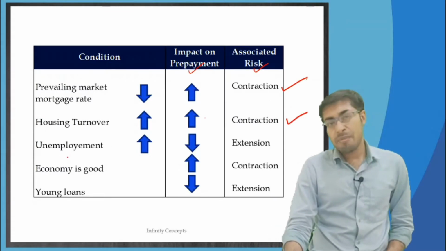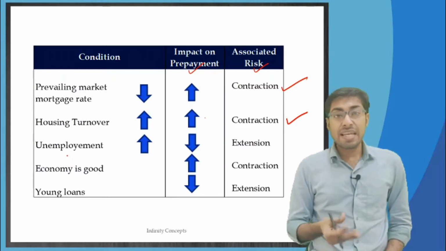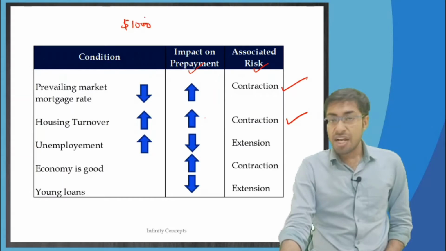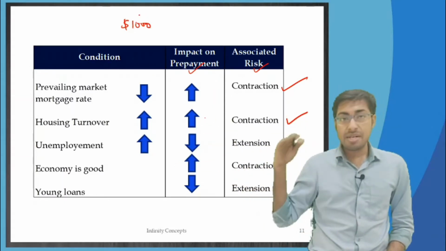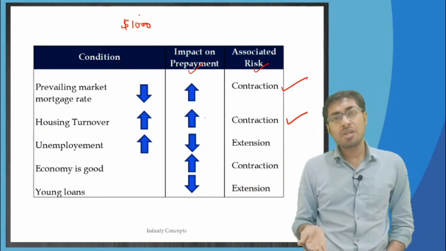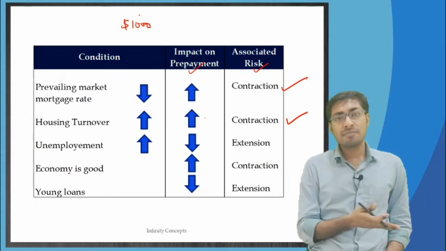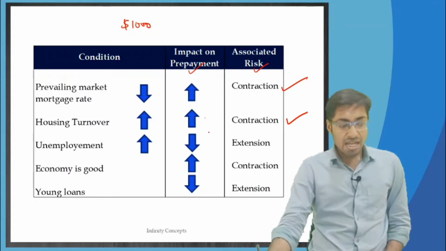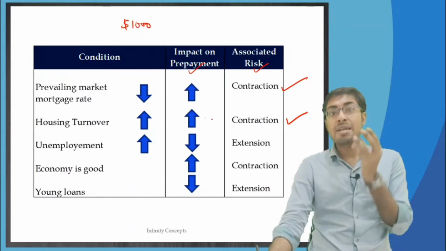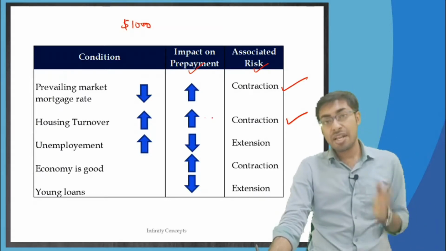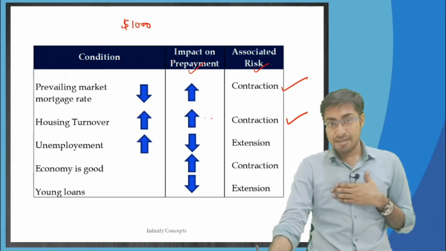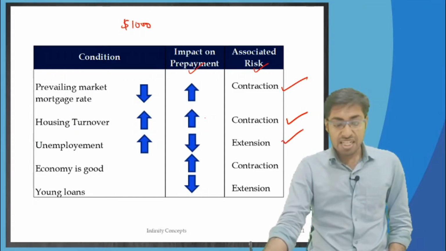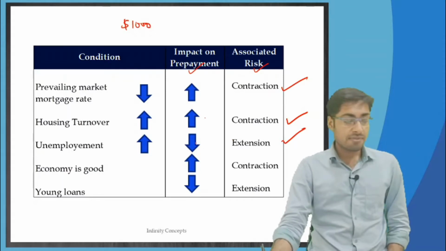Unemployment. There is a lot of unemployment in the market. People don't have jobs. They can barely pay the $1,000 EMI that they have to pay. Forget about the extra $25,000 prepayments that we were thinking about, because people don't have jobs. From where will they bring even $1,000? So if unemployment is high, no prepayments are going to come. I had forecasted those prepayments, but now they are not coming. So that will lead to extension risk, because the prepayments have fallen down.